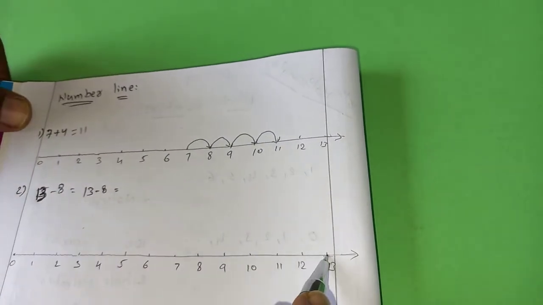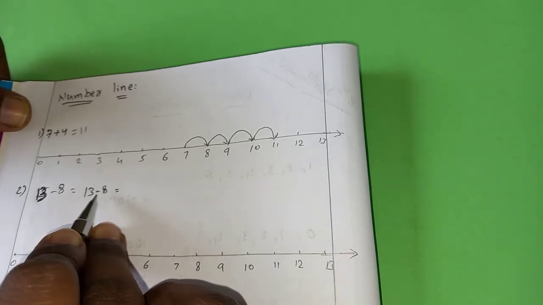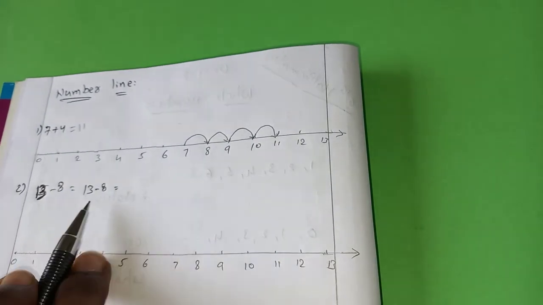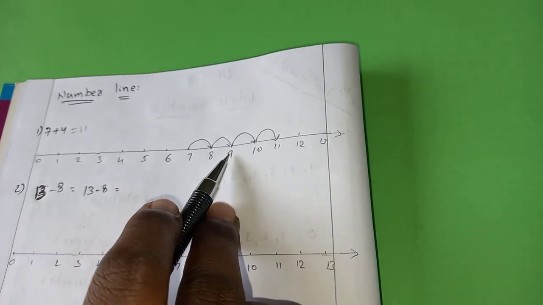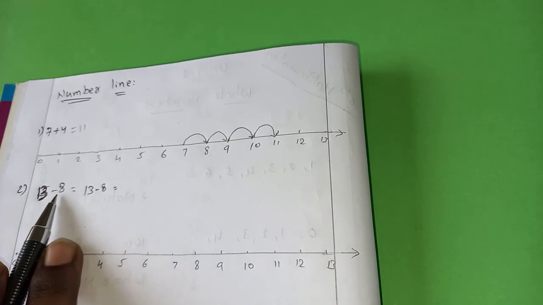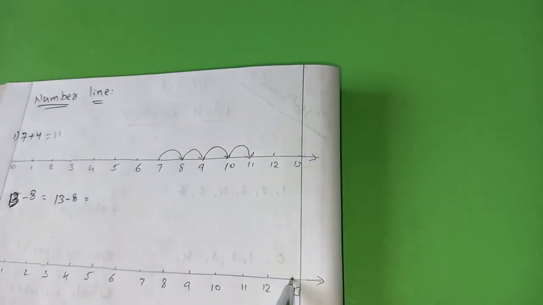So you have to start at 13, and how many lines do we have to go backward? Because this is a subtraction, no? We have to go backward. How many steps do we have to go back? 8 steps. Here how many steps did we go forward? 4 steps, because the second number is 4, and here the second number is 8. That is the reason you have to go 8 steps backward.